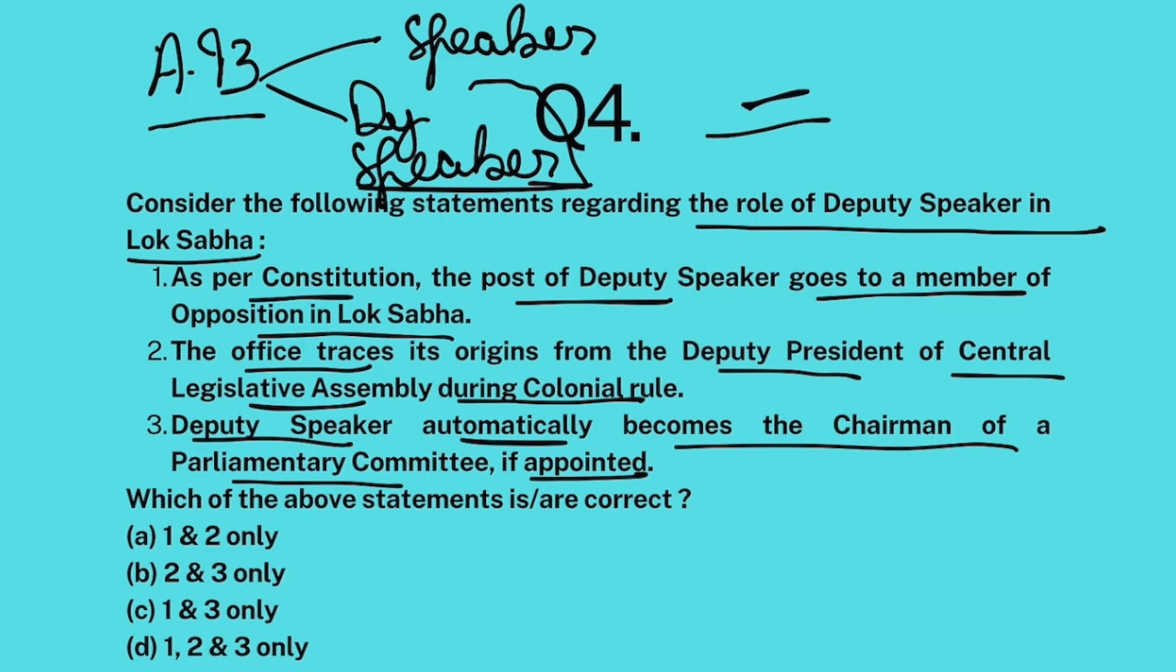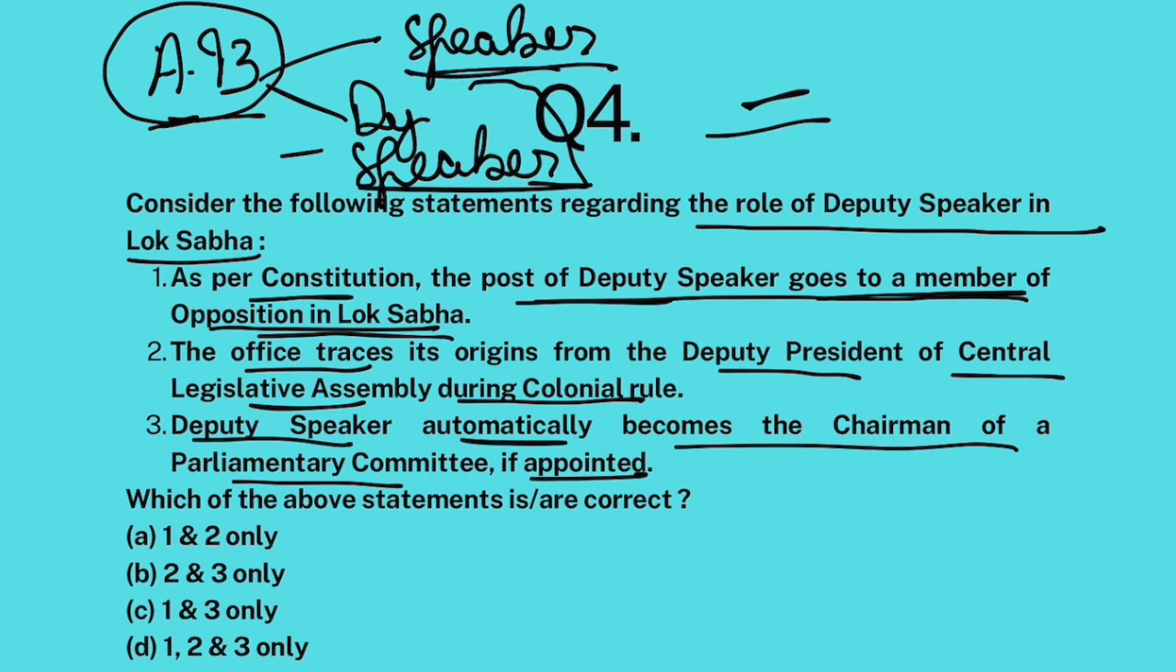So as per the Constitution, the post of deputy speaker goes to a member of the opposition in Lok Sabha. Now, this is problematic because Article 93 says that members of Lok Sabha shall appoint amongst themselves a speaker and deputy speaker. Generally, nothing is mentioned in the Constitution, but generally the speaker is from the ruling party, and the deputy speaker, by convention, by understanding between parties, is generally from the opposition. But nowhere in the Constitution is it mentioned that the deputy speaker shall be from the opposition. So it's not as per the Constitution, but as per convention maybe.